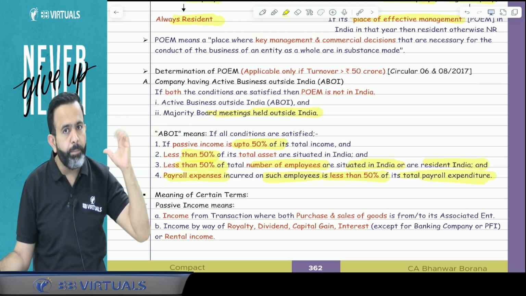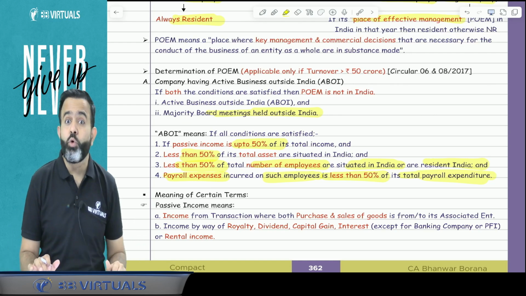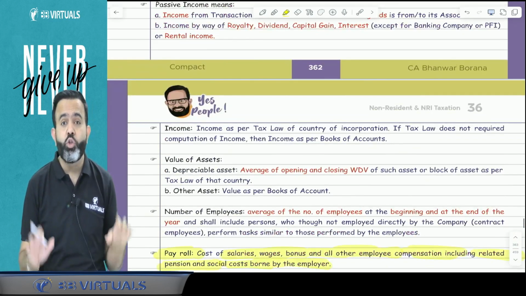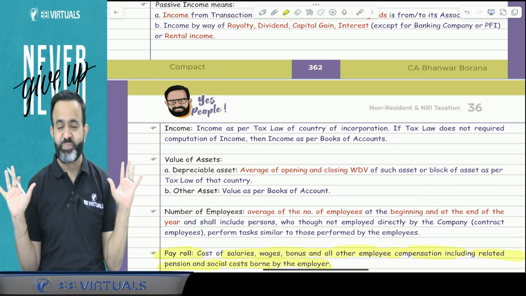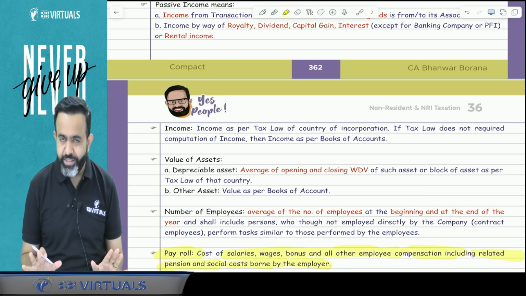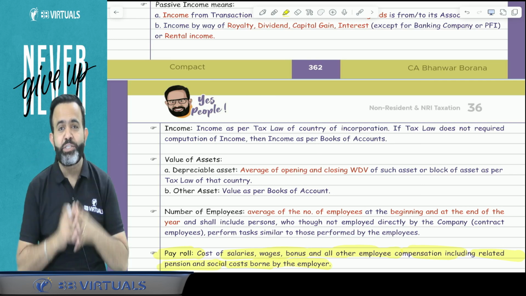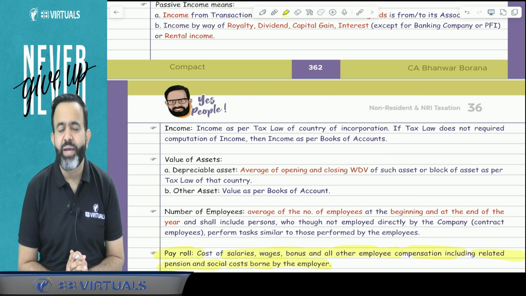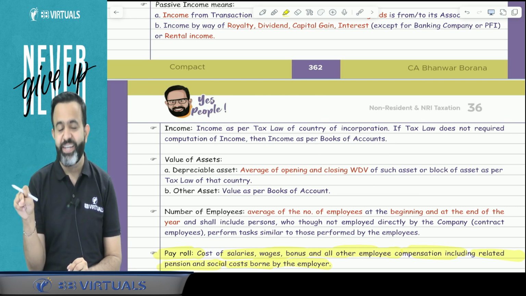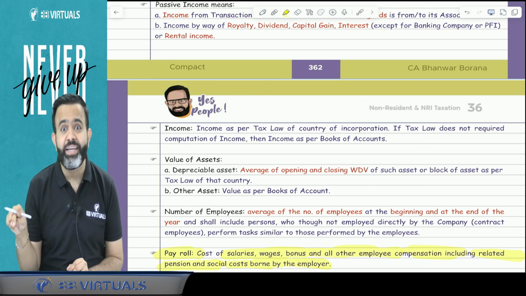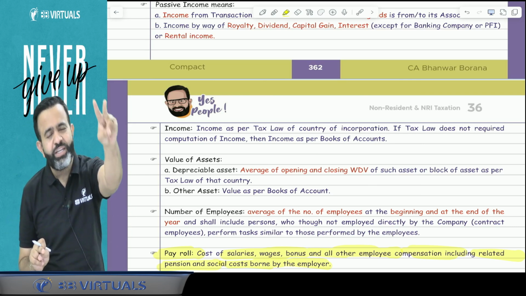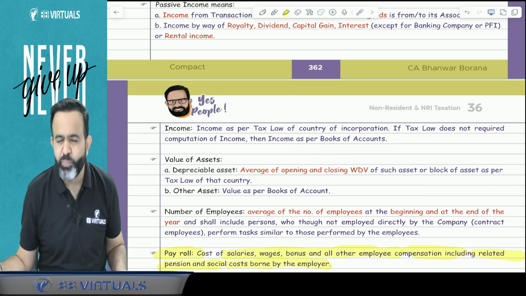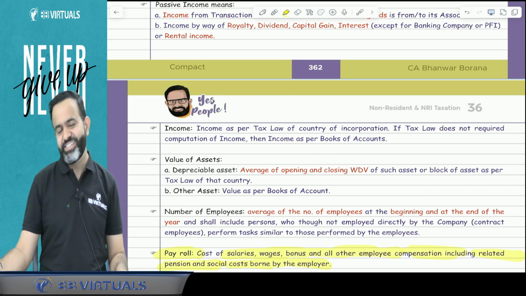But guys, suppose both the conditions are satisfied, means majority board meeting held outside India and ABOI test is also fulfilled. But suppose that the board of directors of that company is not having sufficient power to take the decision, and decisions of that company are taken by any person located in India or the holding company in India. Then guys, even if both the conditions are satisfied, POEM will be located in India.